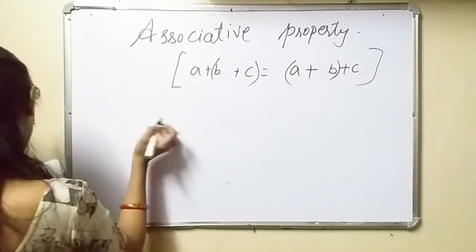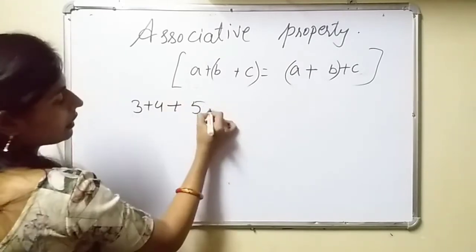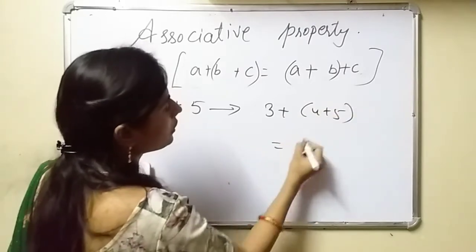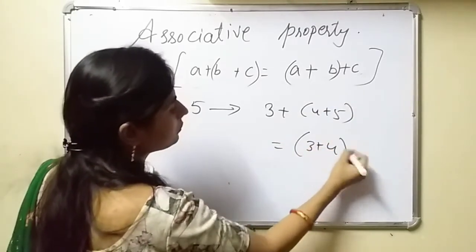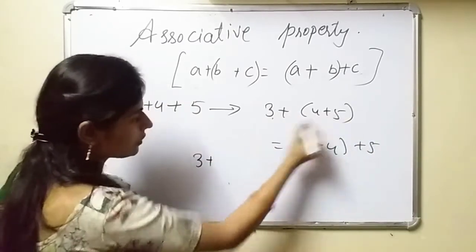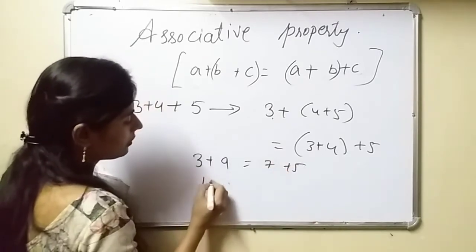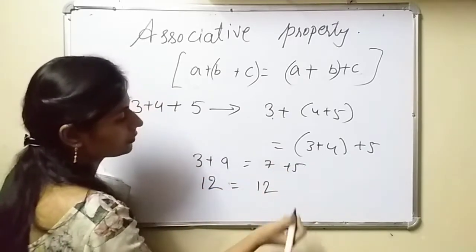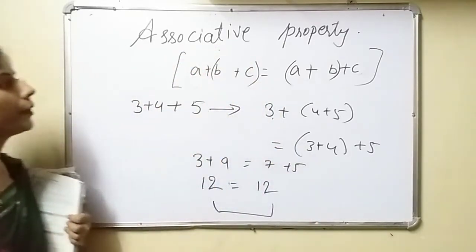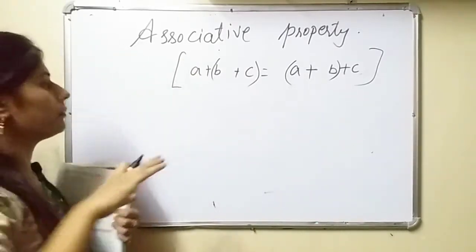Okay. Now see, 3 plus 4 plus 5. How to solve this? (3 plus 4) plus 5 is equal to 3 plus (4 plus 5). Their addition will always be the same. 3 plus 4 is 7, plus 5 is 12. It means what is this? It comes under the associative property. This also you have to write in your classwork copy.